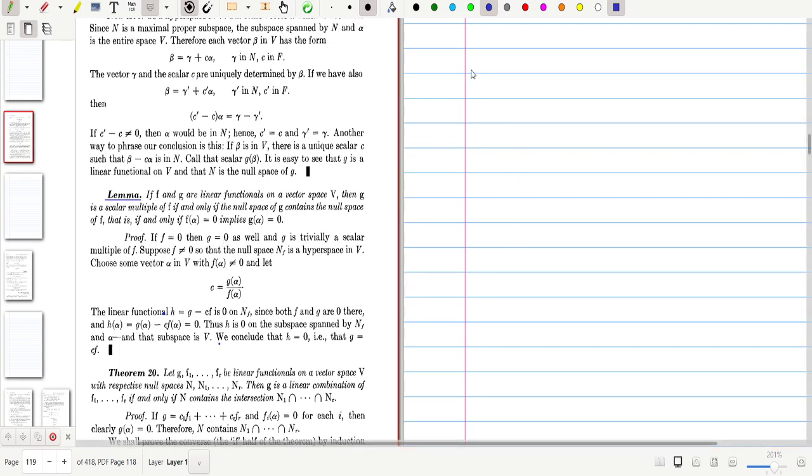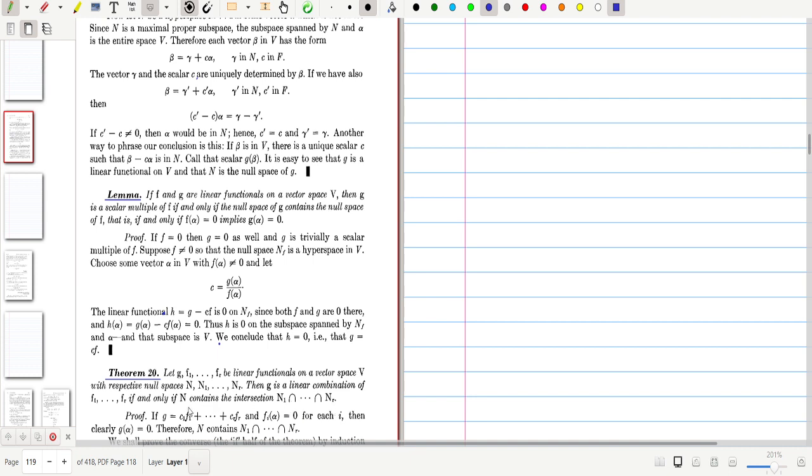Hi all, now we prove theorem 20. Let g, f1, f2, etc., fr be linear functionals on a vector space V. In order to get g as a linear combination of f1, f2, etc., fr, we have the characterization in terms of the intersection of N1, N2, etc., Nr.